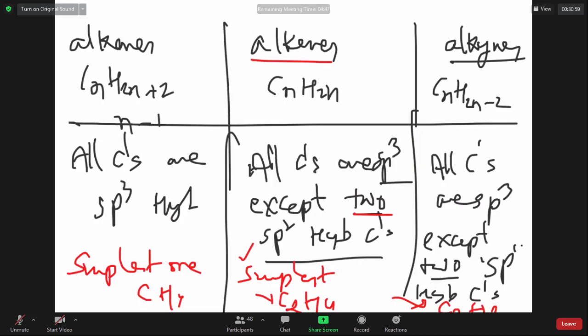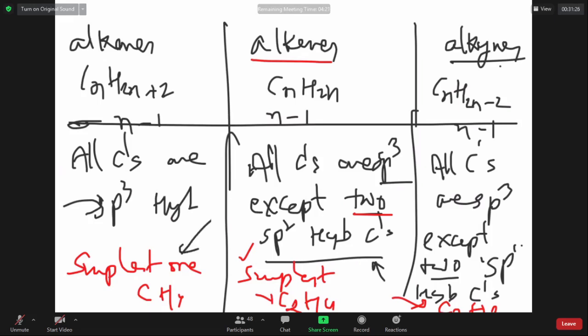Number of sigma bonds in alkene is equal to number of atoms minus 1 because that is an open chain. Number of sigma bonds in alkyne is equal to number of atoms minus 1 because that is also an open chain. In alkane, all carbons are what hybrid? sp3. Here 2 are sp2. Here 2 are sp.